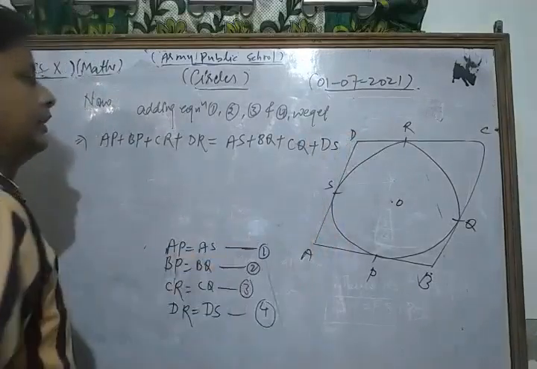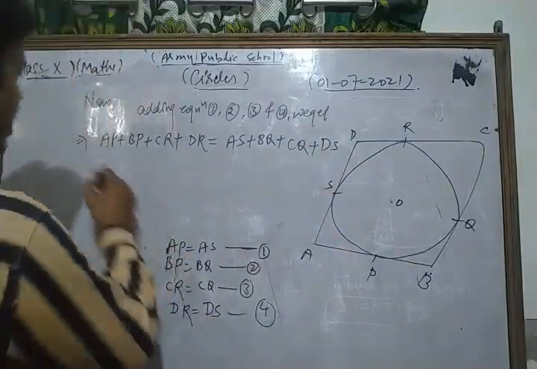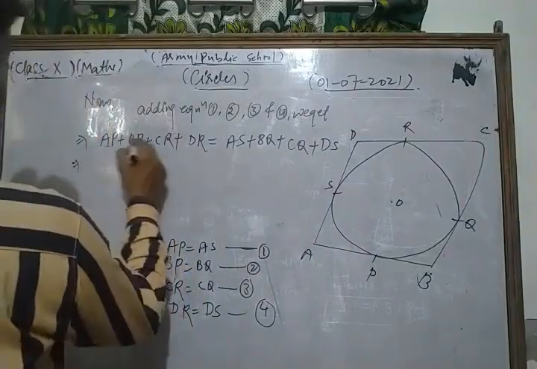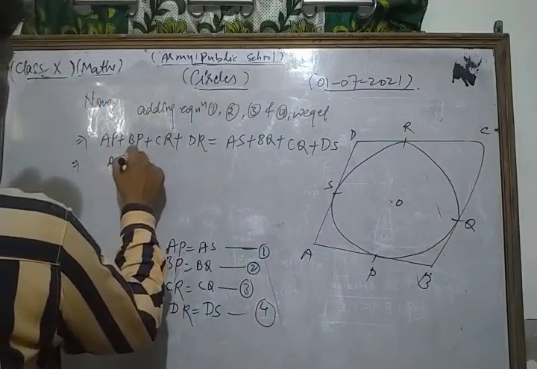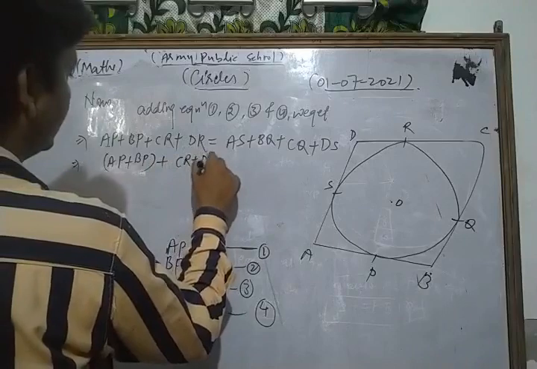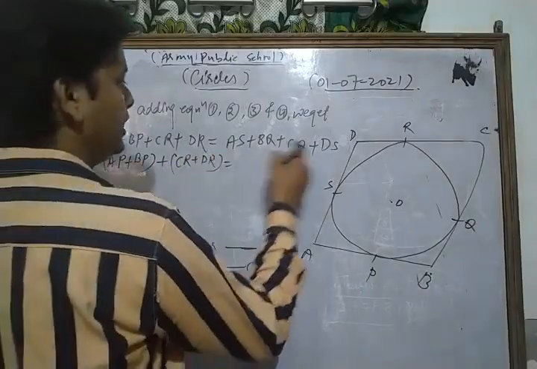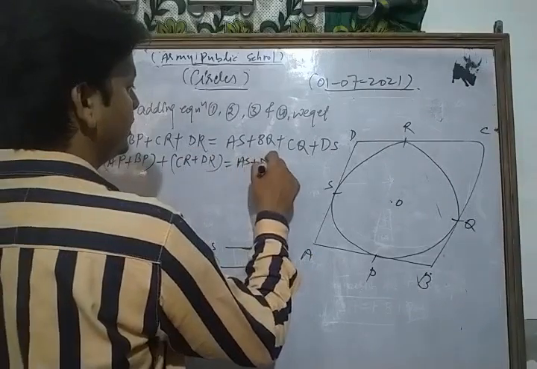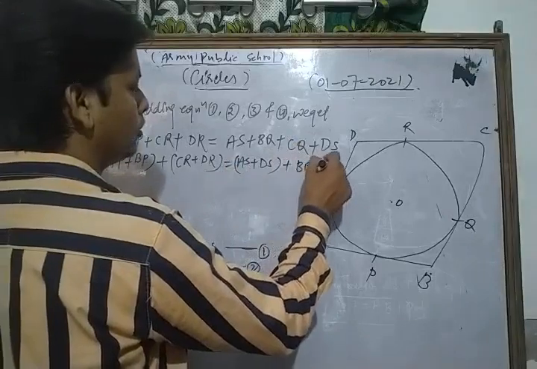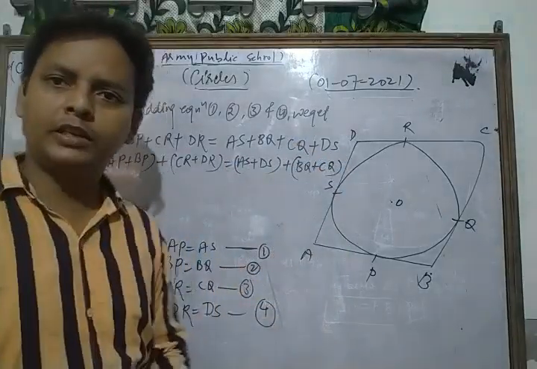Now we take AP plus BP together, and similarly CR plus DR together. Same here, we take AS plus DS together, and BQ plus CQ together. Now clear, dear friends?